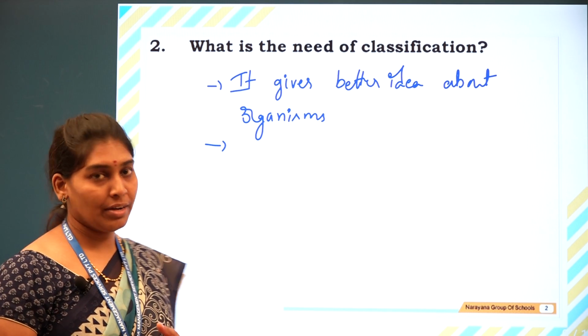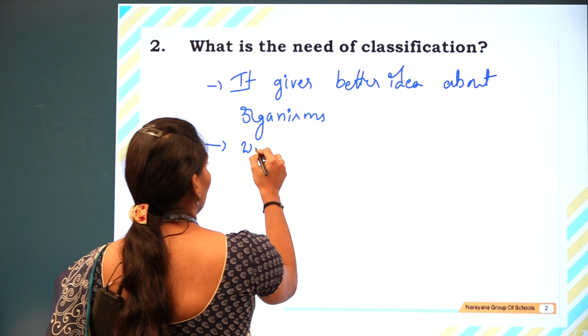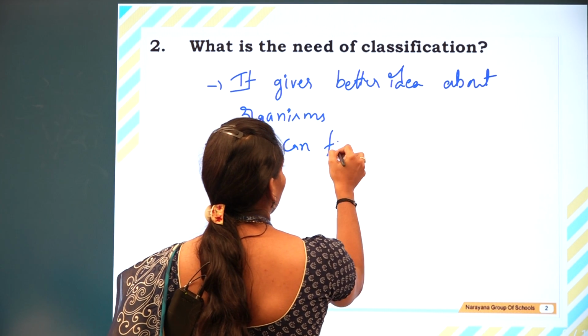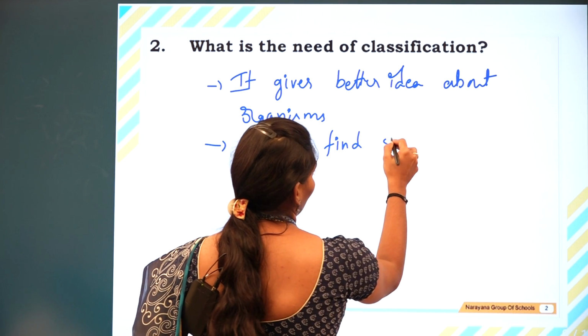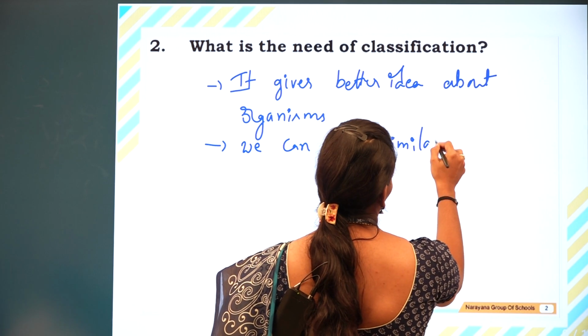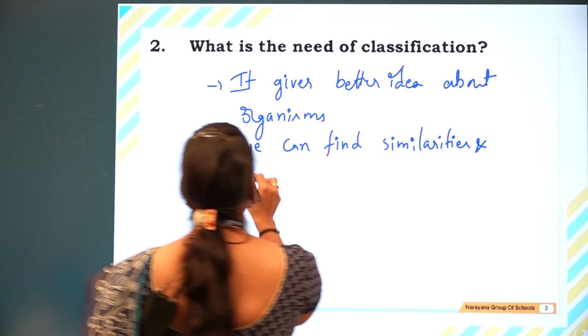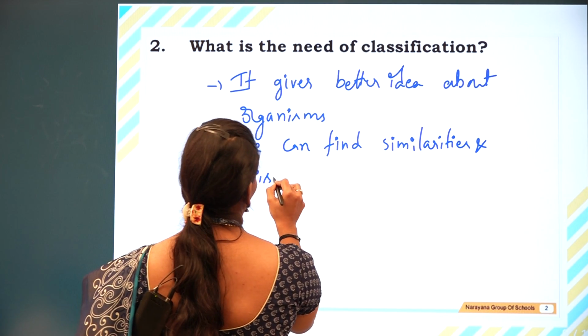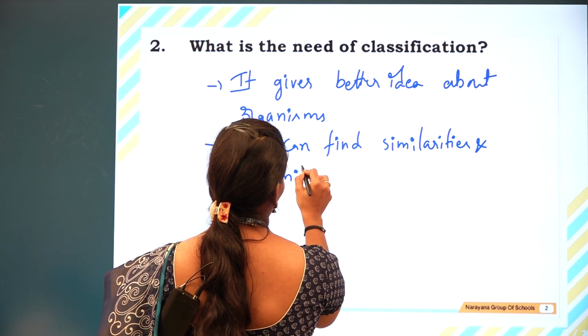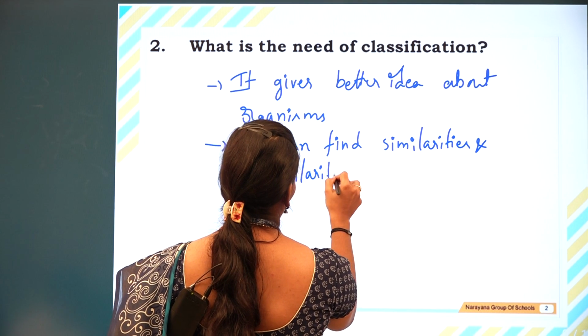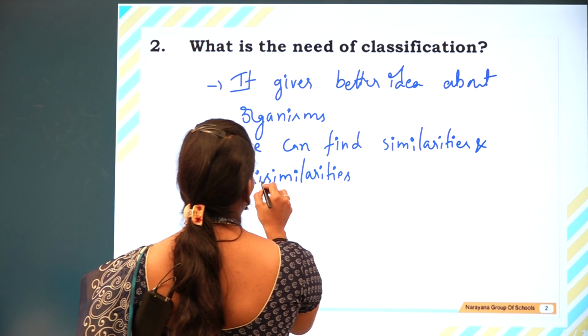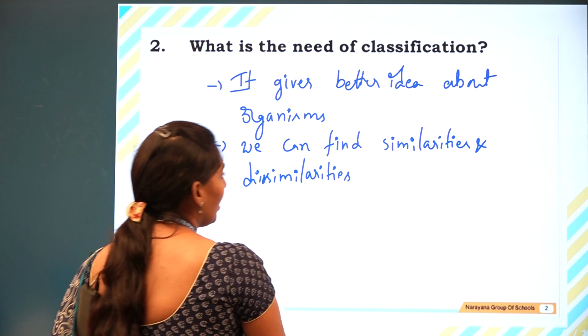We can find the similarities and dissimilarities.